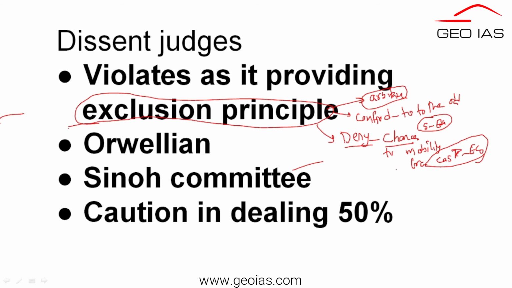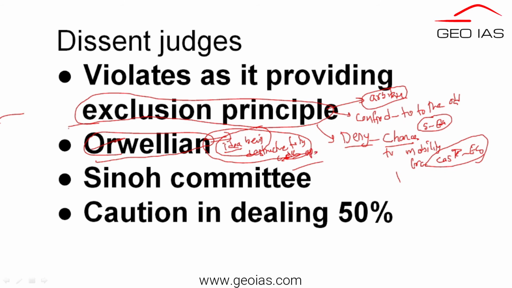Further, next, it also explains that it is providing the Orwellian concept. Justice Ravindra Bhat used this word in his judgment. Orwellian concept means an idea that is destructive to the welfare of the open society. Try to understand. He believes that it is not at all beneficial to the open society.